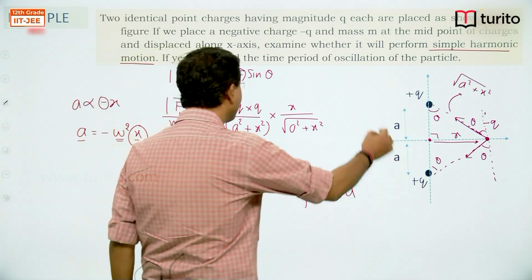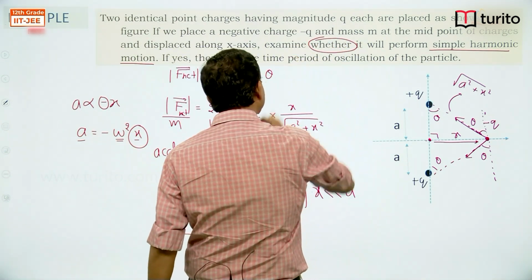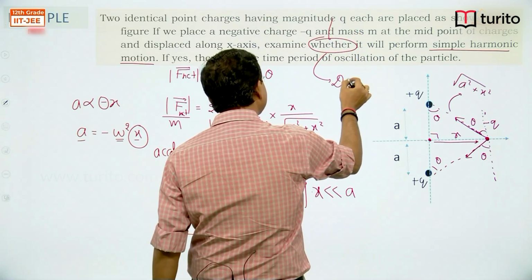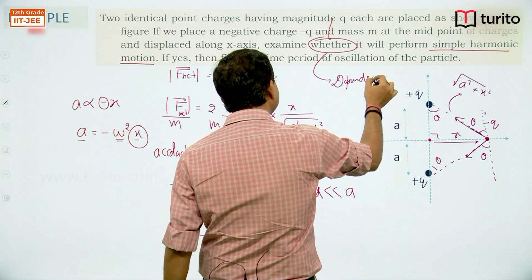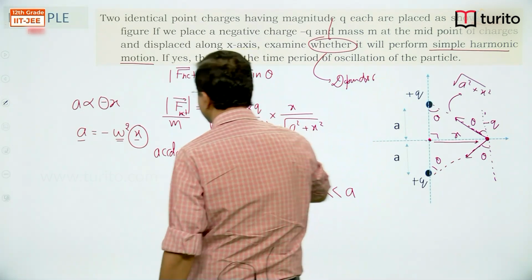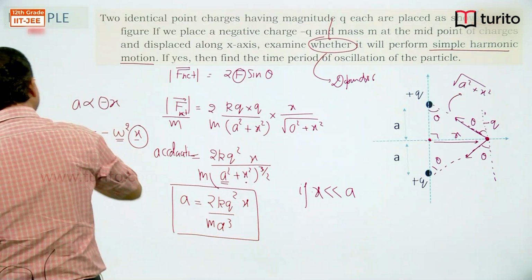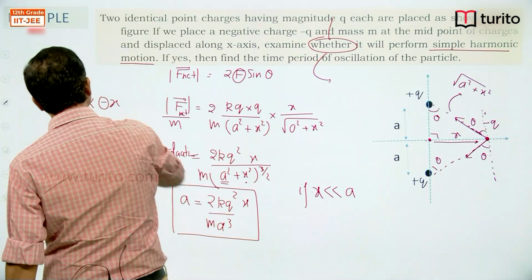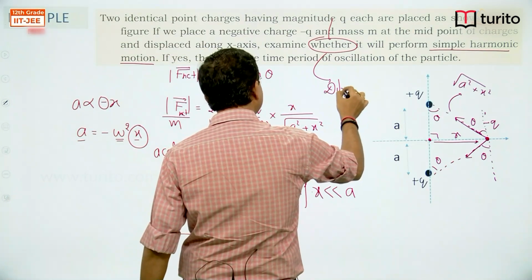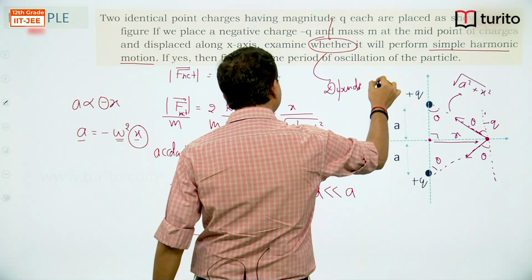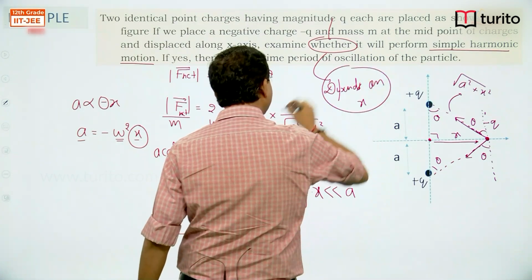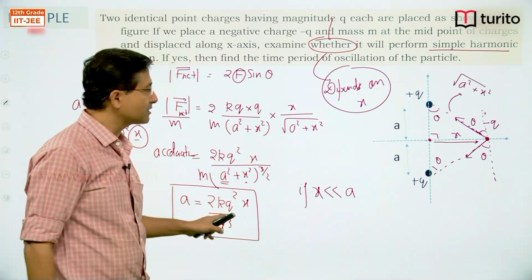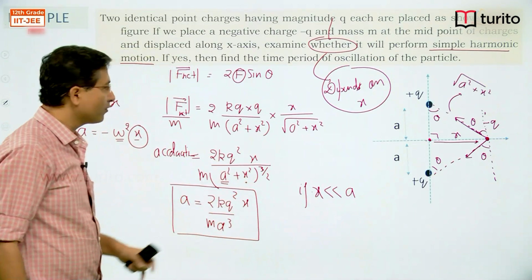So whether the particle will perform simple harmonic motion or not depends on this: for x very small, it will perform SHM; for x large, it won't perform SHM.